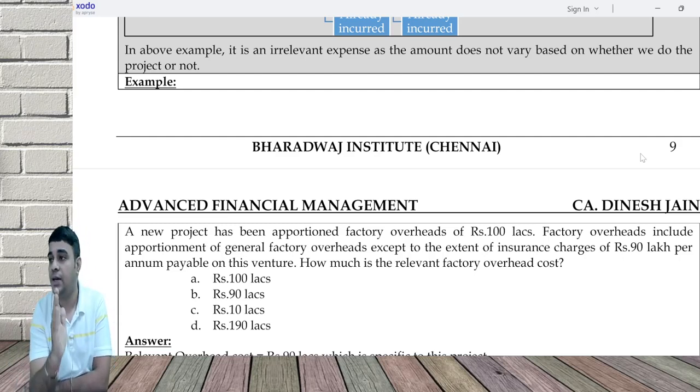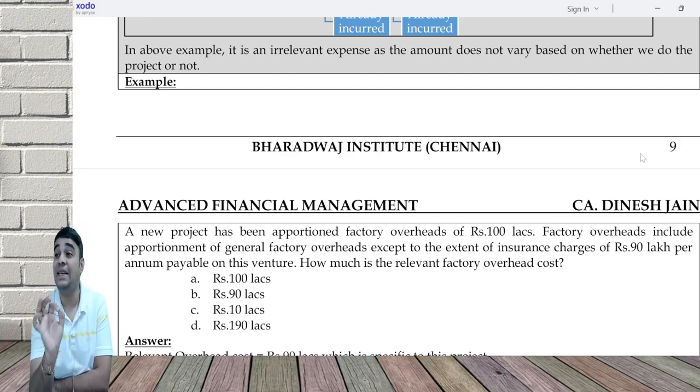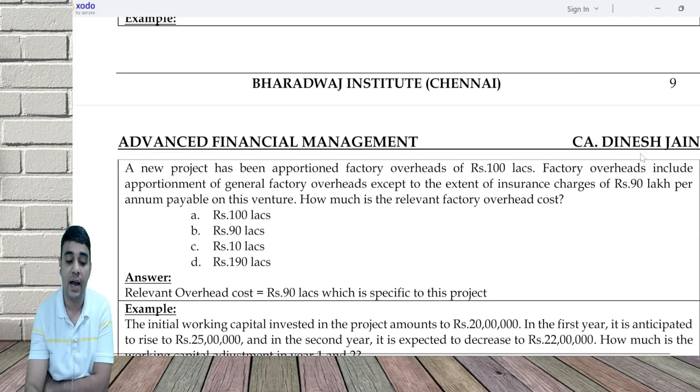If you just stop at this, zero is the relevant cost. Except to the extent of the insurance charge of 90 lakh payable on this venture. So if you do the project, cost is 100. If you don't, cost is 10. Why 10? Because this 90 would not have been incurred. So 90 alone is specific.